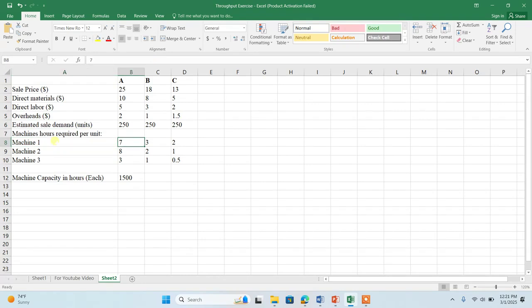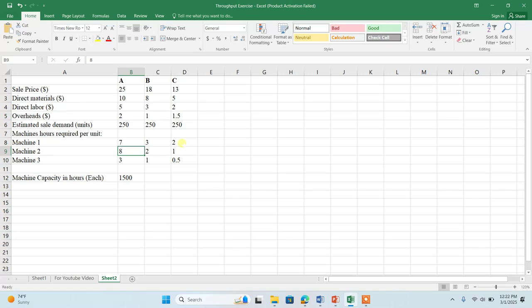Machine 1 needs 7 hours to produce 1 unit of A, and 3 hours to produce 1 unit of B. Machine 1 requires 2 hours to produce one unit of product C. Similarly, this is the data of machine 2.